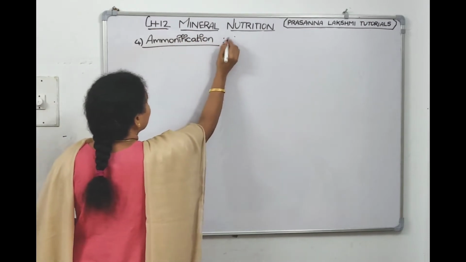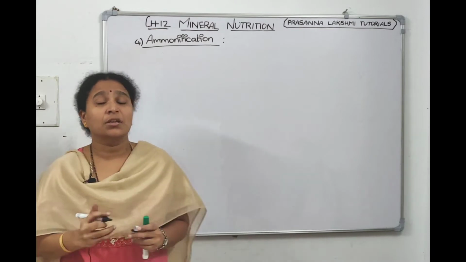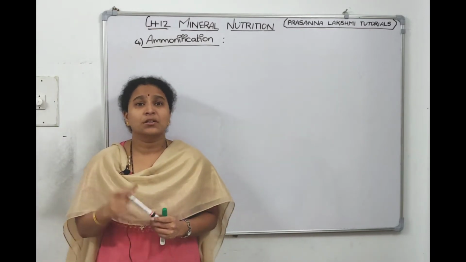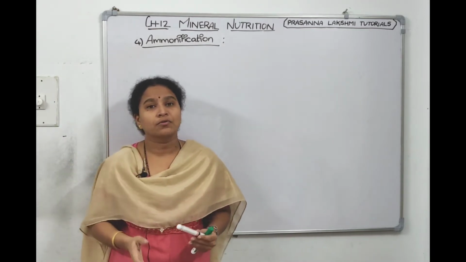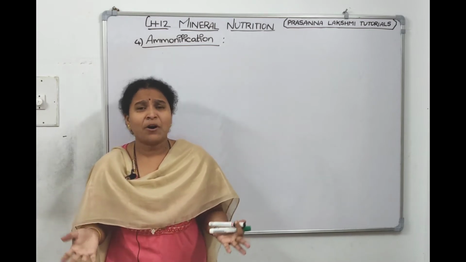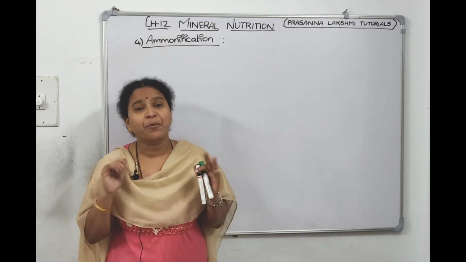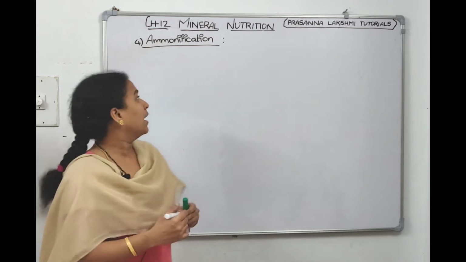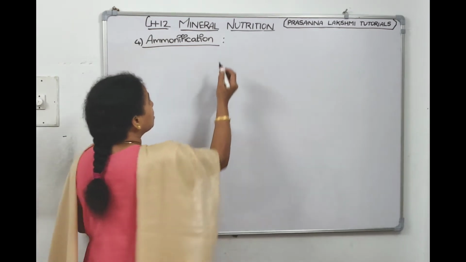Now, just now we have seen what ammonification is. The nitrogenous organic compounds present in the dead plant body and dead animal body are decomposed into ammonia. So tell me, what is ammonification?